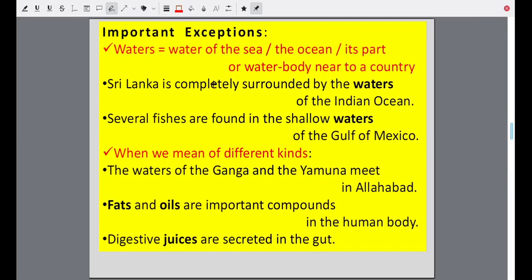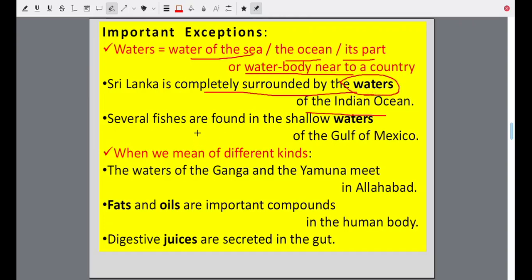Water does not have a plural because water is a non-count, uncountable noun. But water of the sea, water of the ocean, or a part of the sea or ocean, a water body near a country: Sri Lanka is completely surrounded by the waters of the Indian Ocean. Waters. Why? It's a part of the sea or ocean.